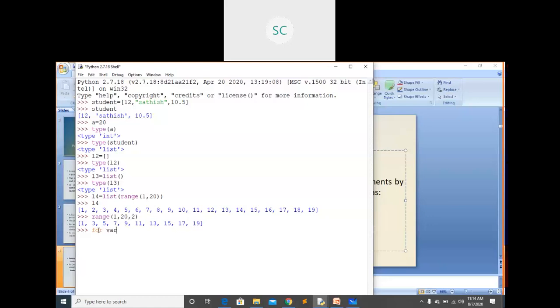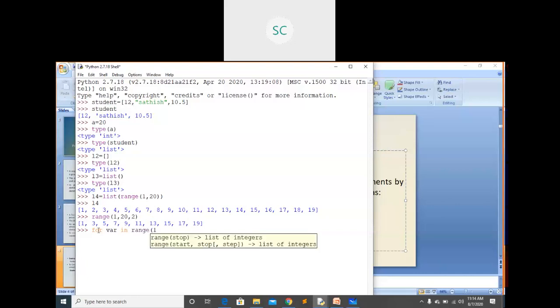For variable in, here you can give the sequence, any sequence. Either you can give a list, a tuple, a dictionary, or a range function. Here I'm going to use range.